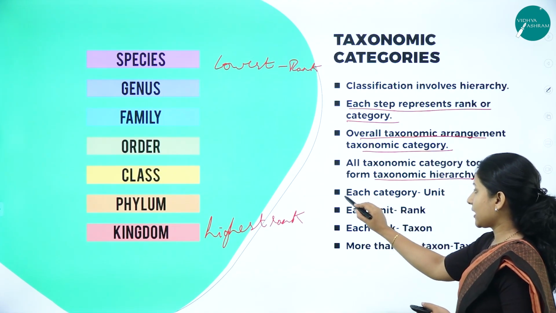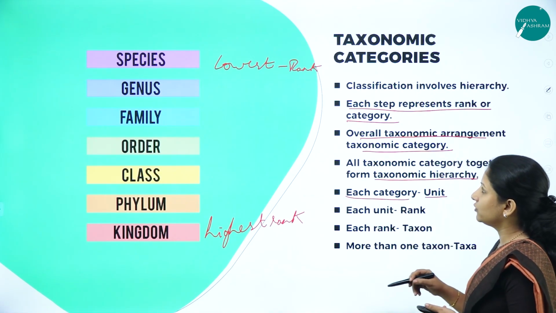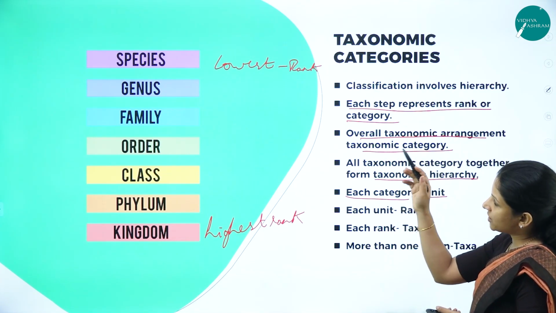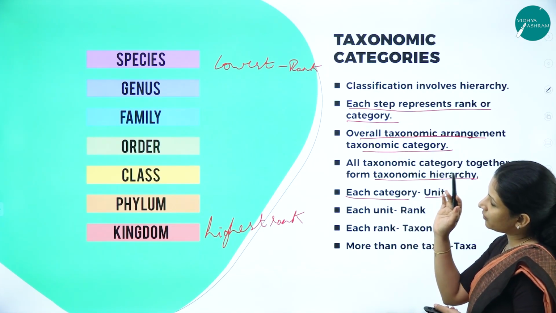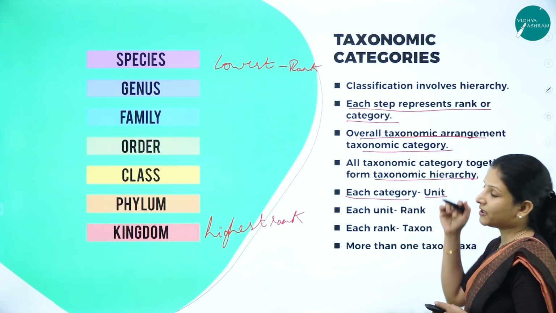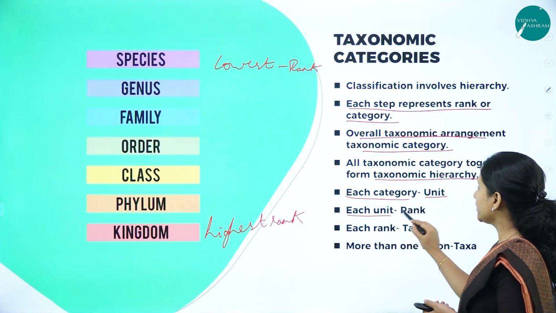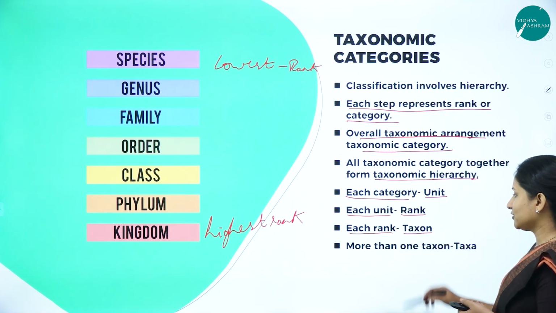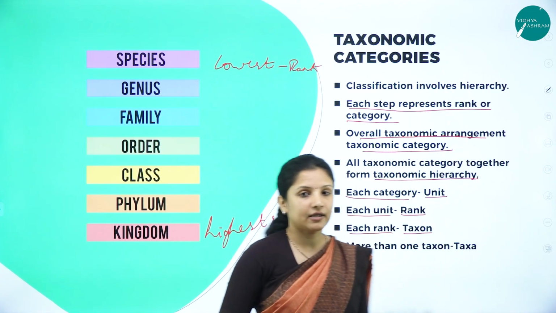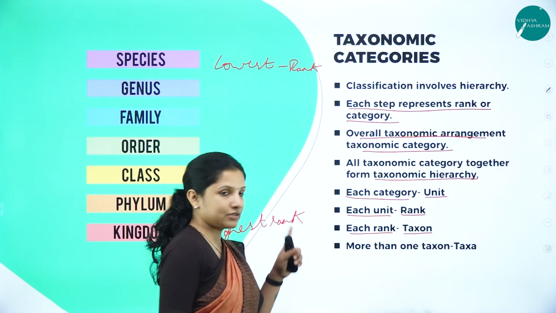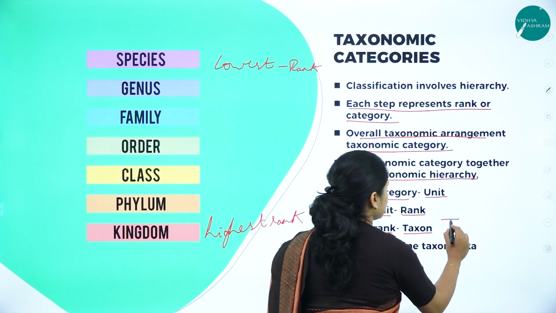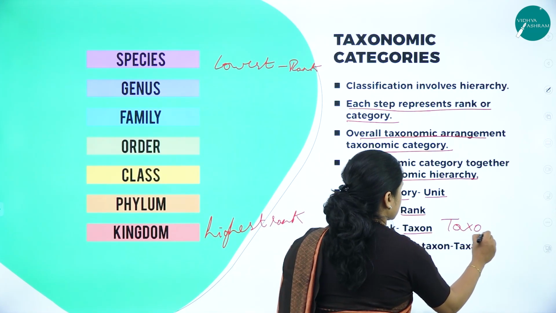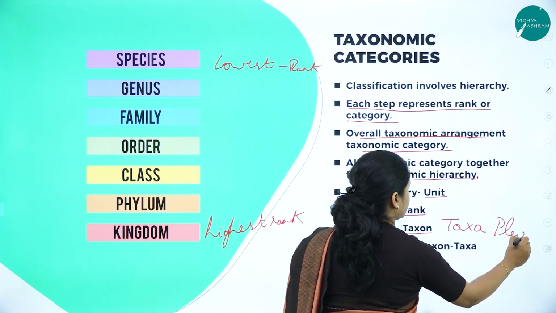Each category is called a unit. Species is a unit, genus is a unit, family, order, class, phylum, kingdom, all these are units. Each unit you call a rank, and each rank is called a taxon. Taxon is singular, taxa is plural.